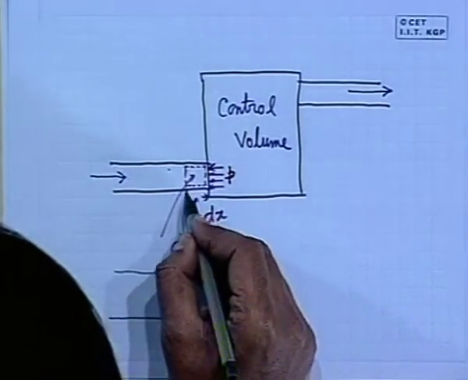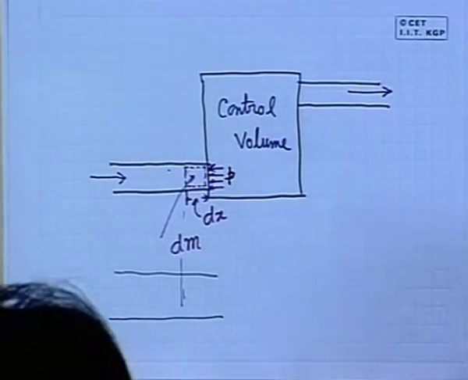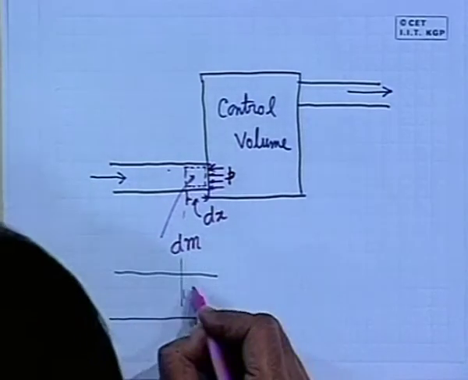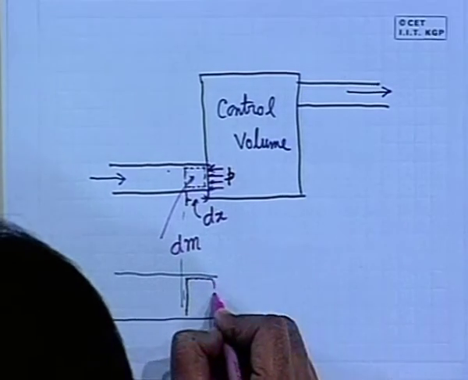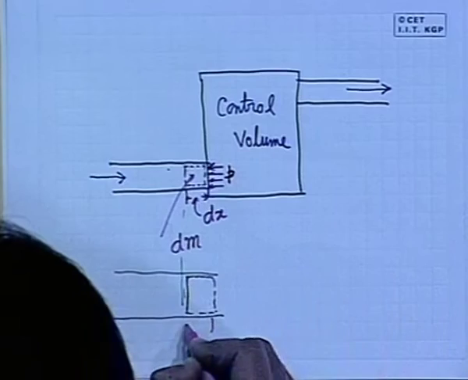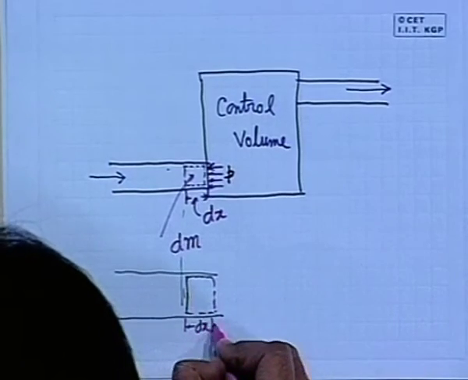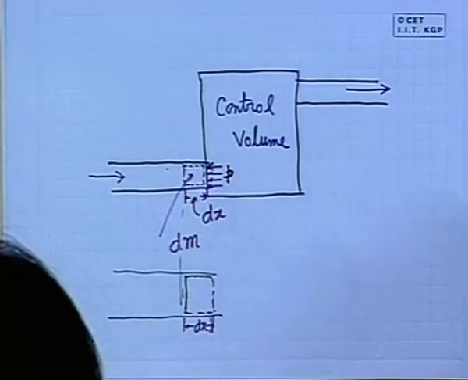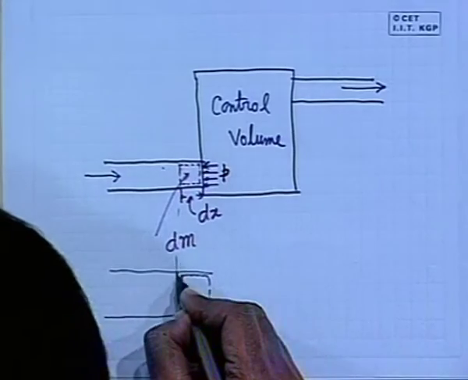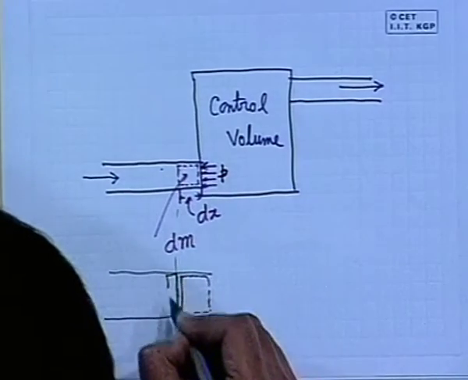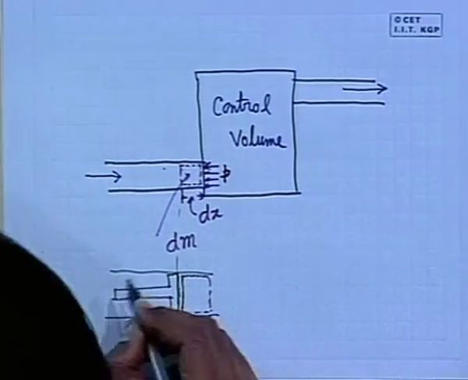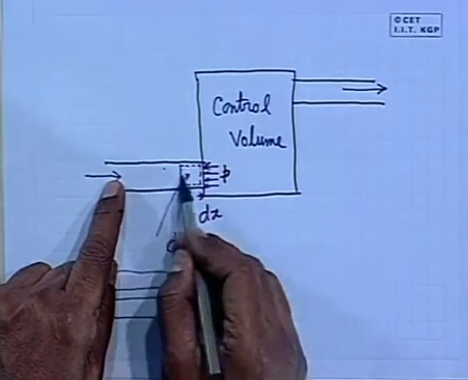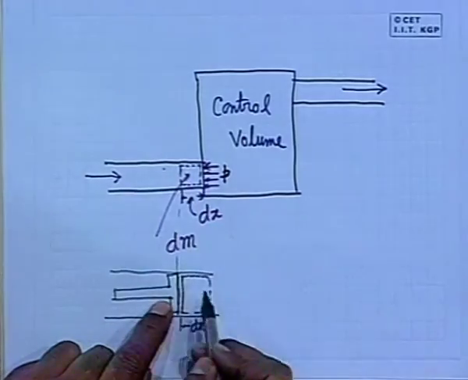We consider this mass, this is dx, and here we can conceive the fluid acting as a hypothetical piston, just for our understanding, which is pushing. This is nothing but the fluid behind, upstream, pushing this mass through.